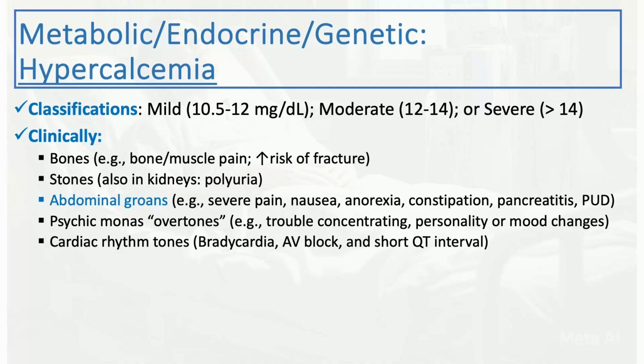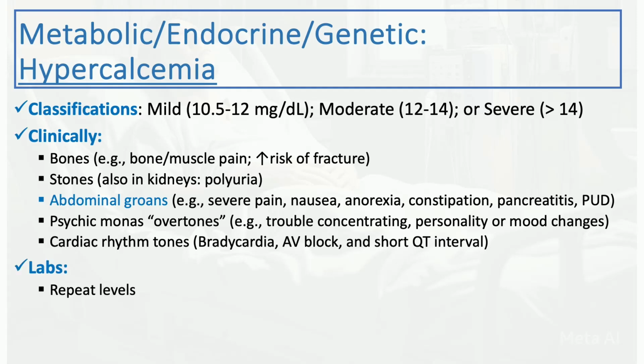Psychic moans or overtones, patients might have some vague psychiatric or neurological manifestations like trouble concentrating, personality changes, mood changes. The heart can also be affected. Patients might have some rhythm abnormalities including bradycardia, AV block, and short QT interval.